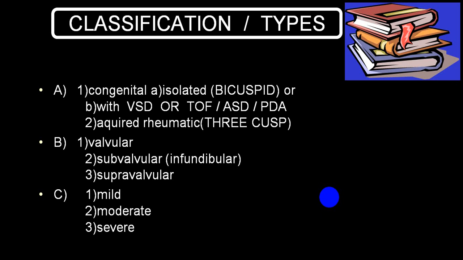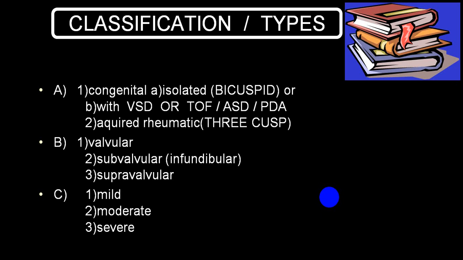Infundibular pulmonary stenosis with VSD and overriding of aorta, we call tetralogy of Fallot. And when tetralogy of Fallot is associated with ASD, it is called pentalogy. So these are all the other congenital heart diseases which can be associated with pulmonary stenosis.